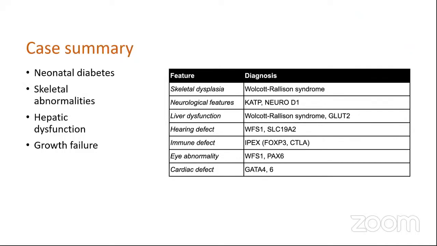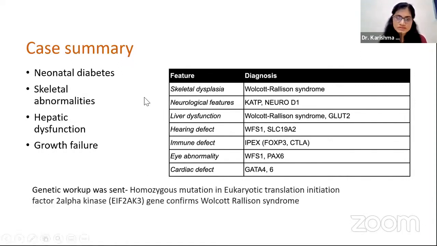So the table suggests various gene mutations and associated abnormalities along with neonatal diabetes mellitus. My patient has skeletal dysplasia, which fits into WOLCOTT-RALLISON syndrome. Along with that, he has liver dysfunction, which also fits into WOLCOTT-RALLISON syndrome, and neonatal diabetes mellitus. So genetic workup was sent, which was suggestive of homozygous mutation in eukaryotic translation initiation factor 2 alpha kinase, which confirms the diagnosis of WOLCOTT-RALLISON syndrome.